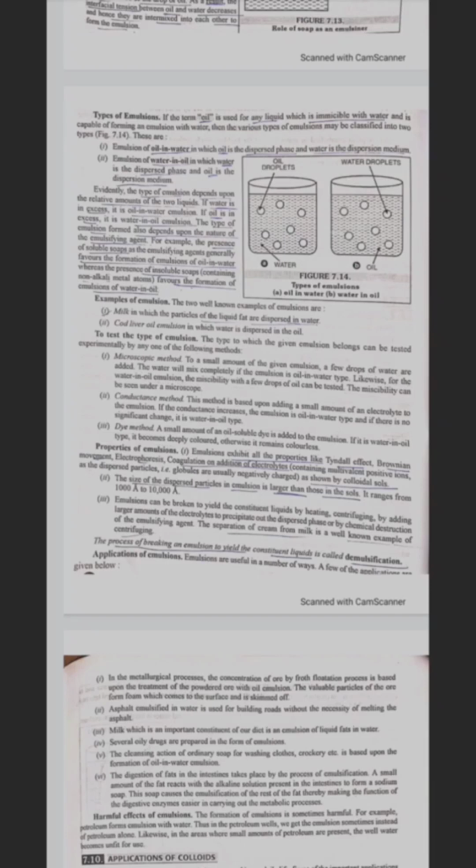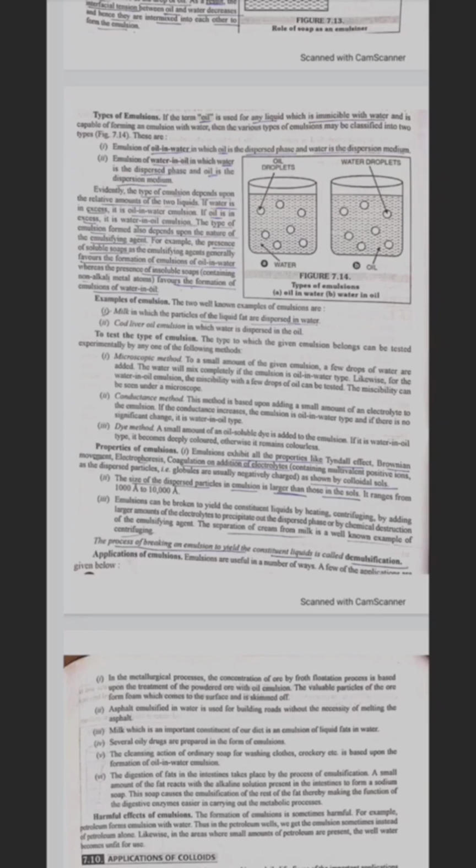Conductance method. This method is based upon adding a small amount of electrolyte to the emulsion. If the conductance increases, the emulsion is of the oil in water type, and if there is no significant change, it is of the water in oil type. Dye method. A small amount of an oil soluble dye is added to the emulsion. If it is of the water in oil type, it becomes deeply colored, otherwise it remains colorless.